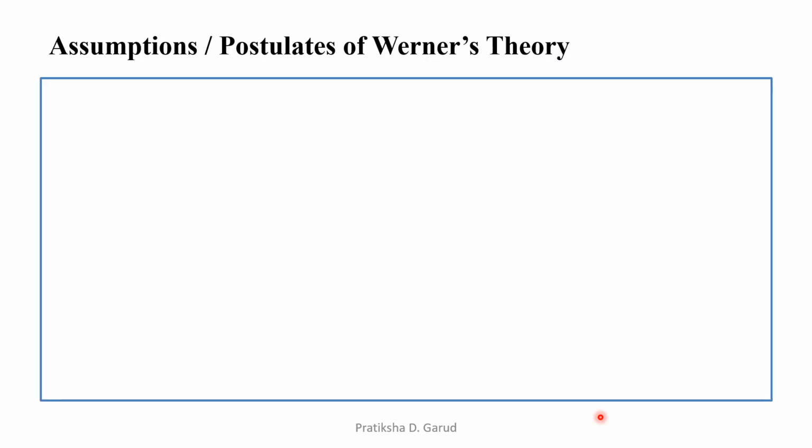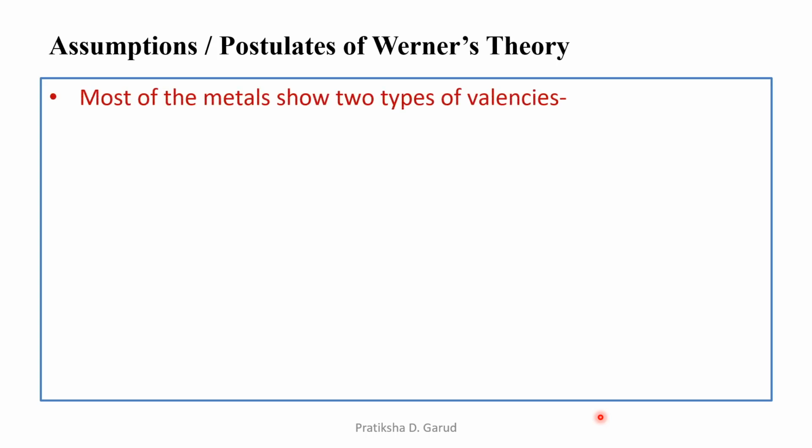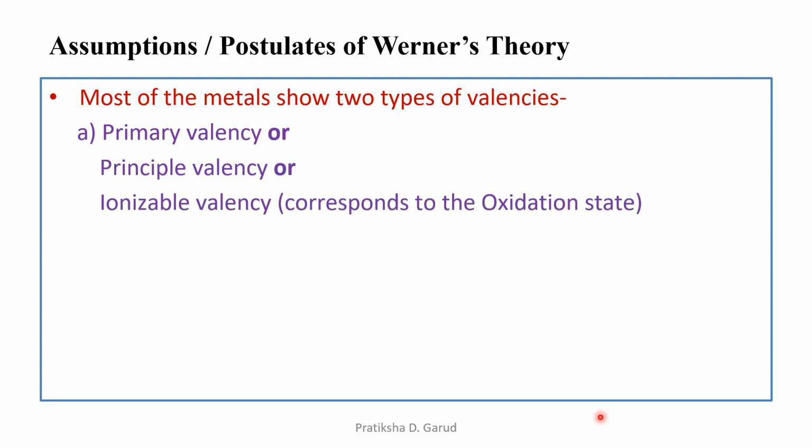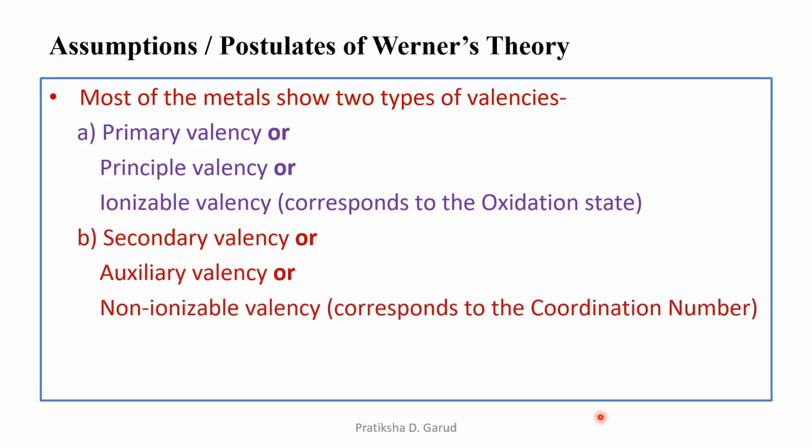So let's move on. Assumptions or postulates of the Werner's theory. The various assumptions given by the scientist Werner were: the first one, most of the metals show two types of valencies. The first is called the primary valency, which is also called the principal valency, or the ionizable valency. This valency corresponds to the oxidation state. Then the secondary valency or auxiliary valency or non-ionizable valency, and it corresponds to the coordination number.